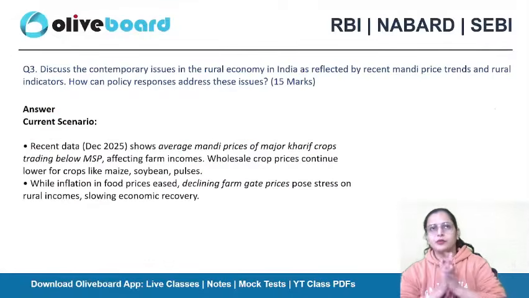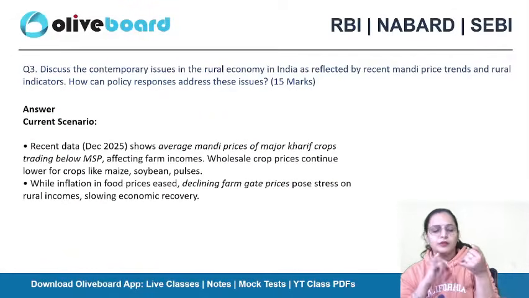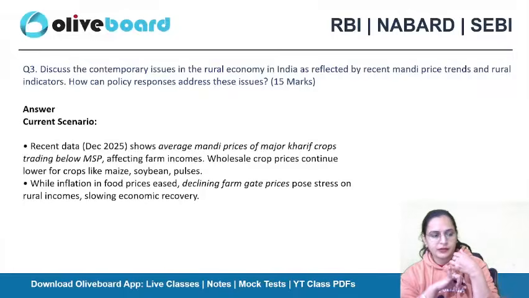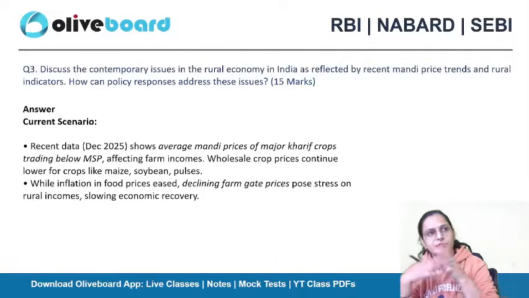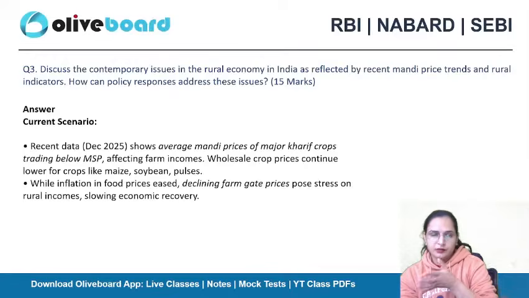In 2024, there was a question related to the benefits of post-harvest management, value addition, and supply chain management in horticulture crops. A similar question can be asked this year as well, so be aware of the things going on around you.